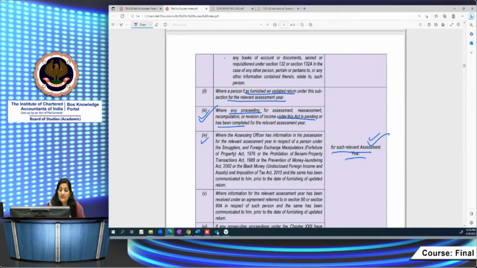Fourth circumstance: where an assessing officer has information in his possession in respect of a person under the other acts. What are these acts?